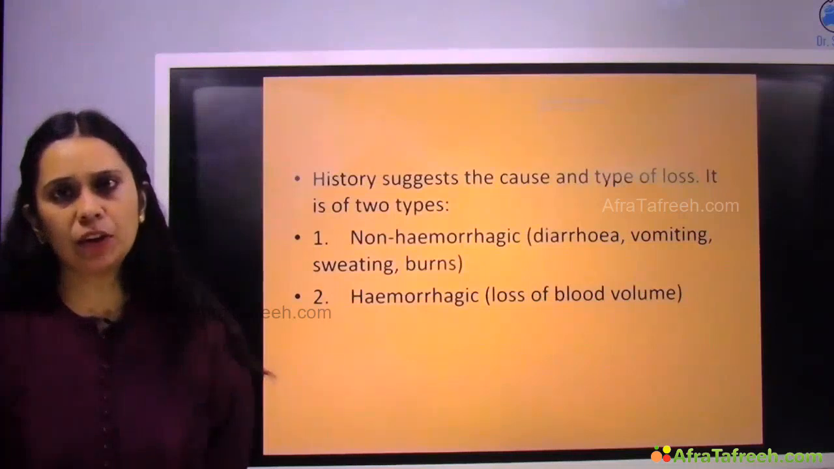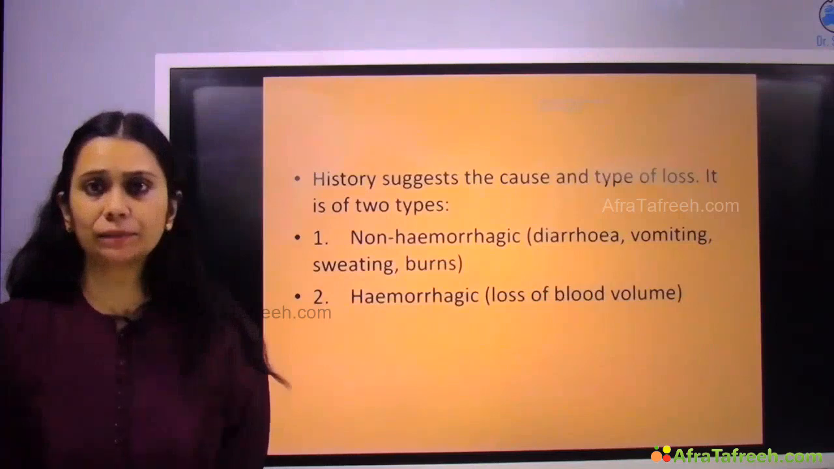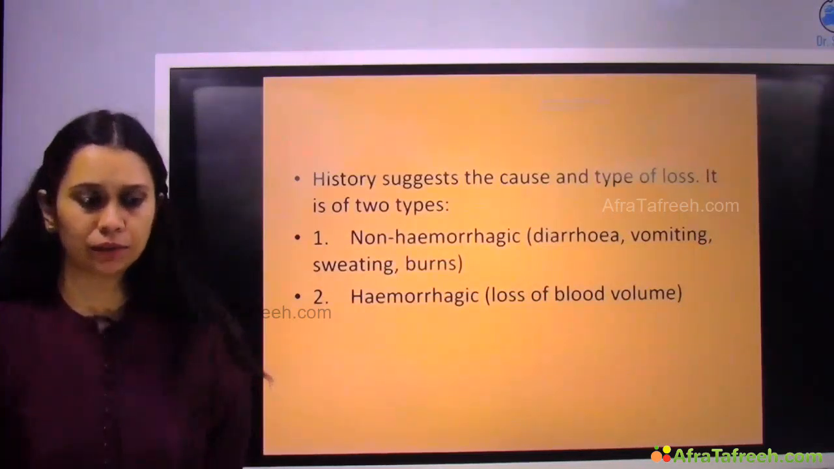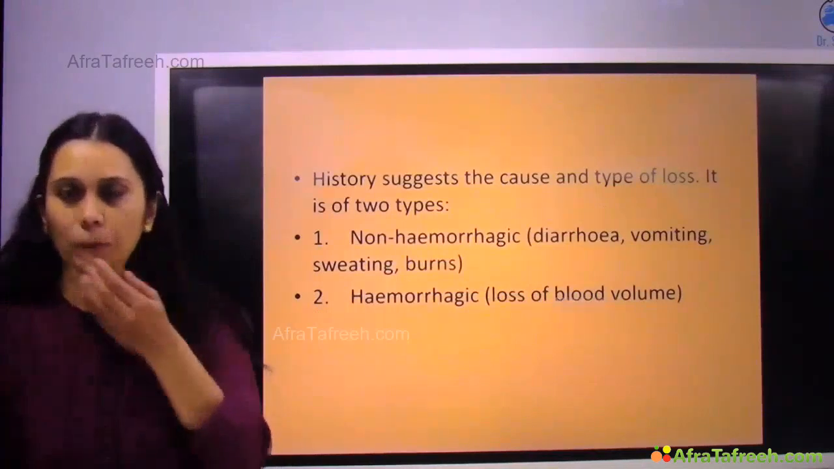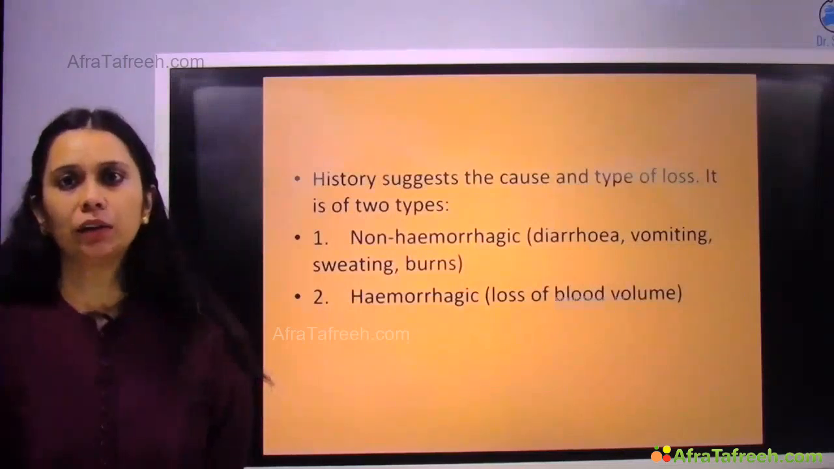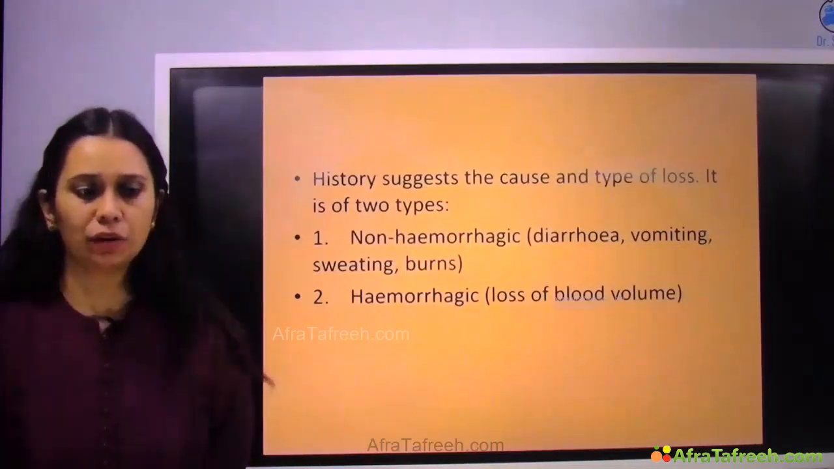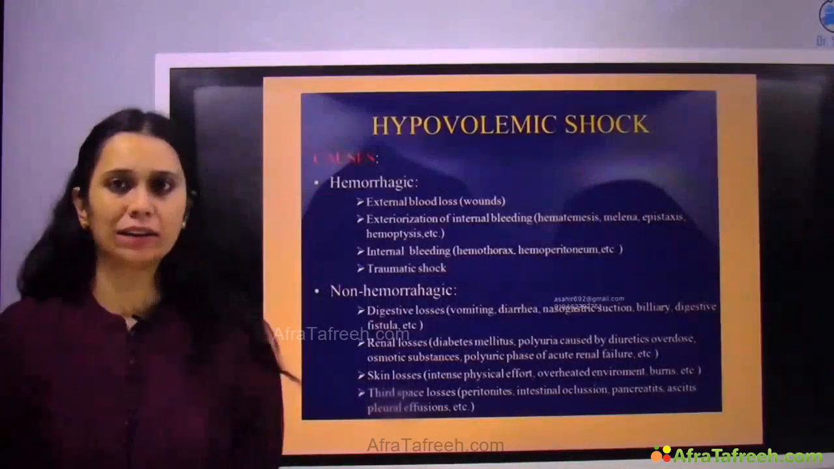Non-hemorrhagic hypovolemic shock may be due to diarrhea, vomiting, sweating, burn, hypothermia, etc. And hemorrhagic shock is loss of blood volume, and it is mostly due to trauma, bleeding, right? So hemorrhagic and non-hemorrhagic shock. Now, hypovolemic shock, as I told you, what are the causes?